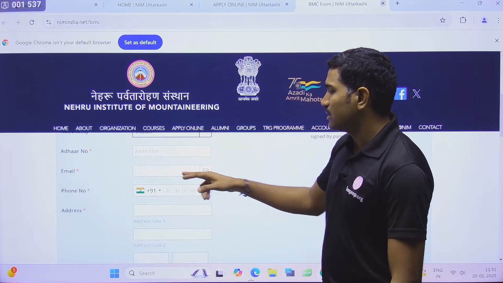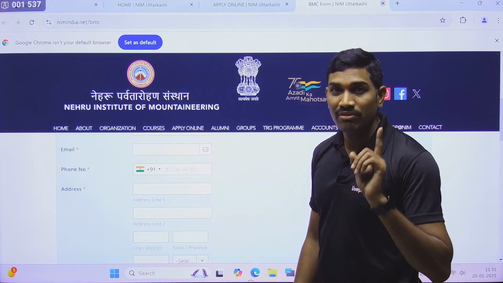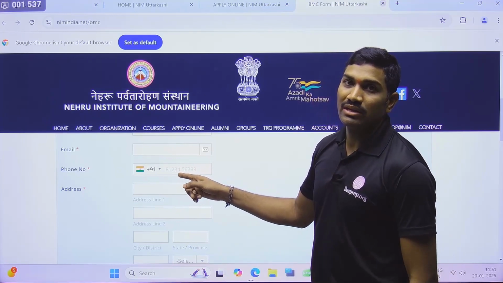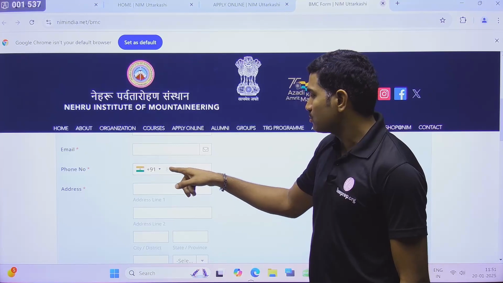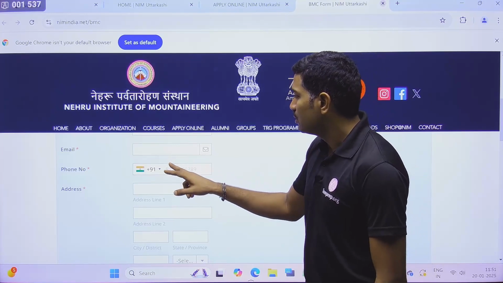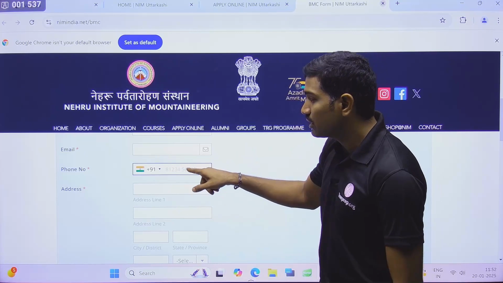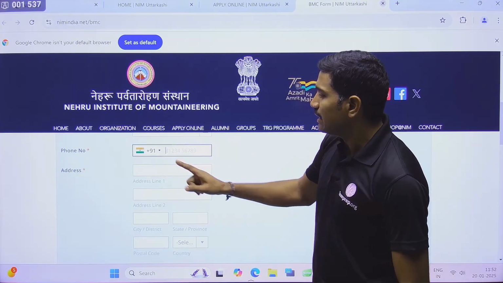Next one, they are asking for the email ID. So write the email ID. Phone number. Please remember this should be working, because if they want to contact you, it should be working. So that working phone number you need to give here. Some random number they have given here. You just click here and type the number. That should be working. And this is your number, because there is one more phone number that I will tell you separately, and address.